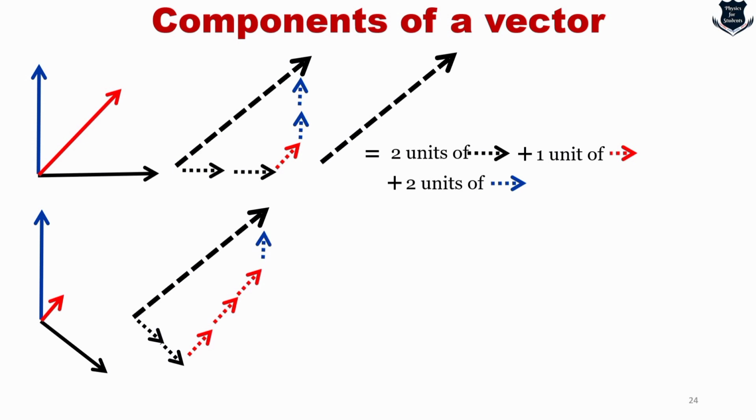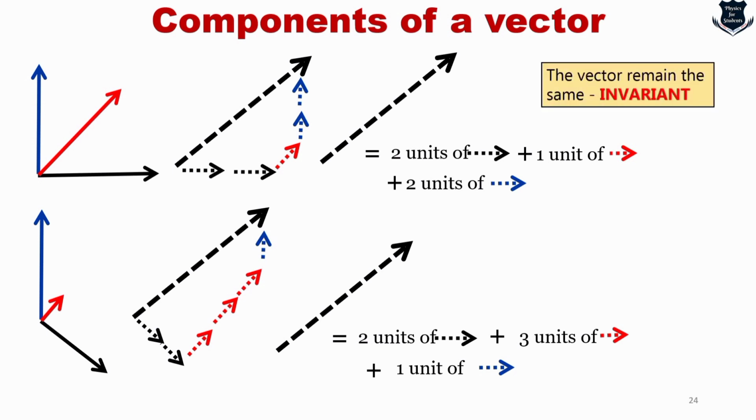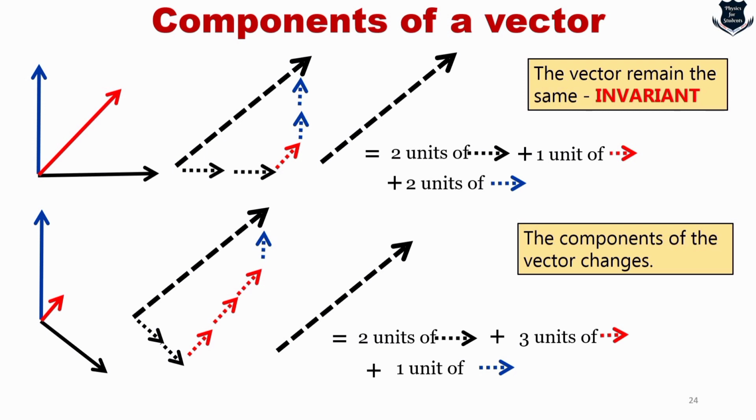So if we now add it unit by unit, it will be 2 units of black vector. Here it is changed from 1 unit to 3 units of red vector followed by 1 unit of blue vector. So what has happened, very importantly, is that the vector remains the same. That is called the invariant nature of a vector, whereas the components of the vector change. This is central. This is the absolute foundation, I would say, foundational concept in understanding vectors.